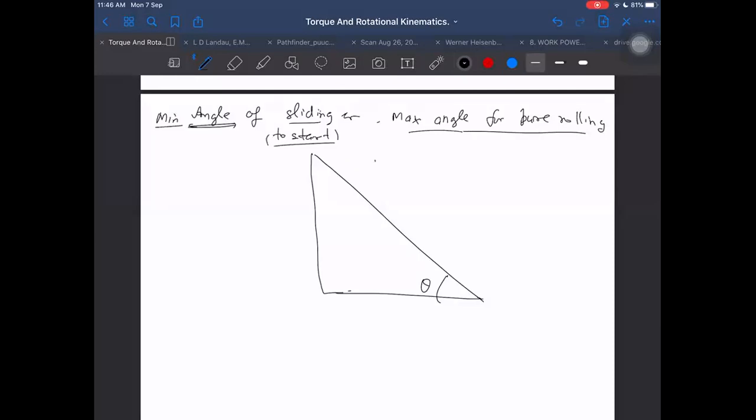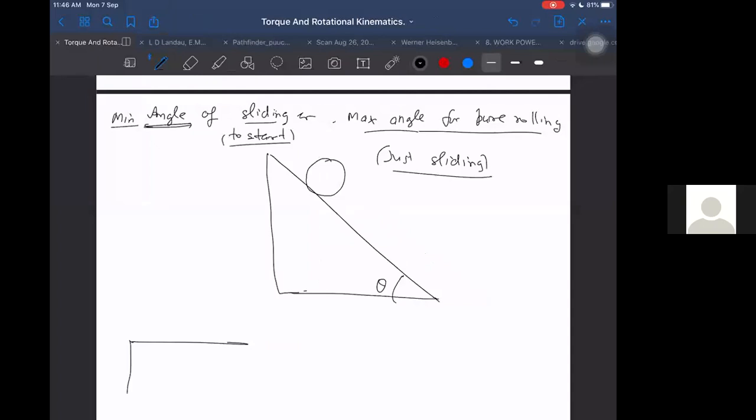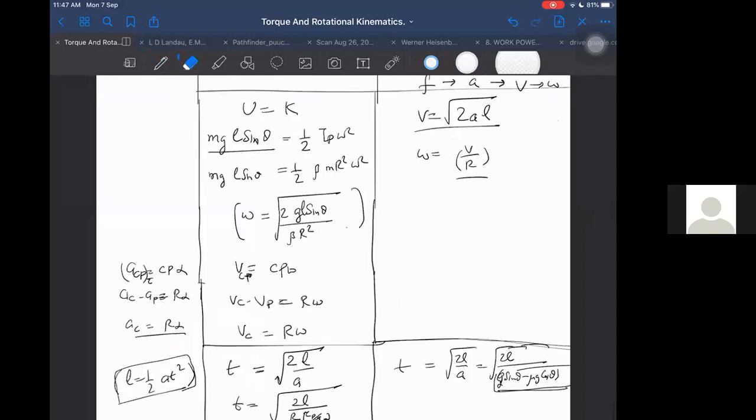How to find that? I will take just the sliding case. What do we mean by just sliding? Just sliding is the boundary between pure rolling and sliding. Let us say this is your house, and this is your neighbor's house, and this is the boundary. This boundary belongs to both, yours as well as your neighbor's. Same thing, when we take the just sliding case, that case belongs to pure rolling as well as sliding. That case belongs to both.